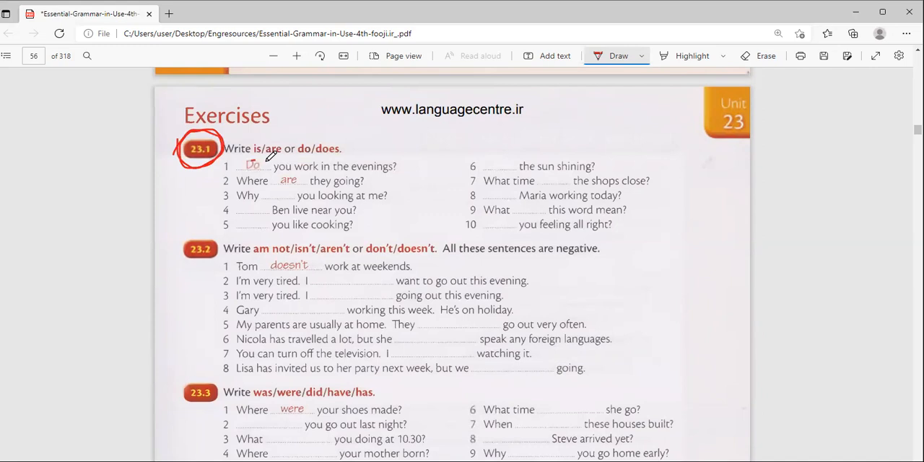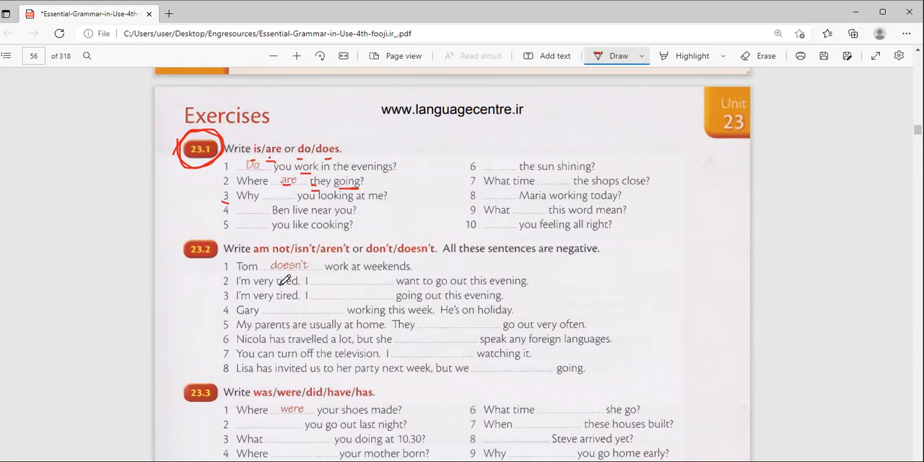Right, is, are, do, does. Do you work in the evenings? Because do you work? Where are they going? When you see going and you see they, you know it's continuous. So where are, because they are they, it's going to be are. Yes, number 3. Why are you looking at me? Yes. Hamid, 4.